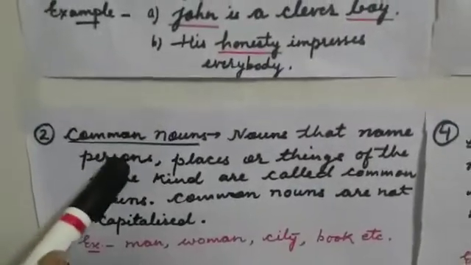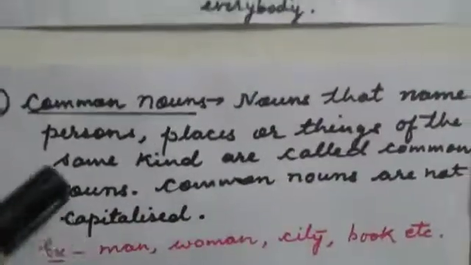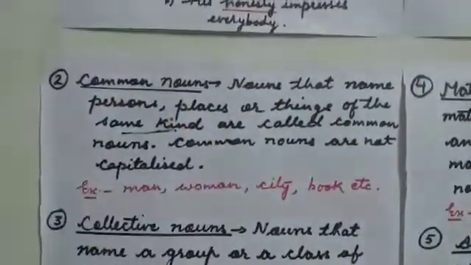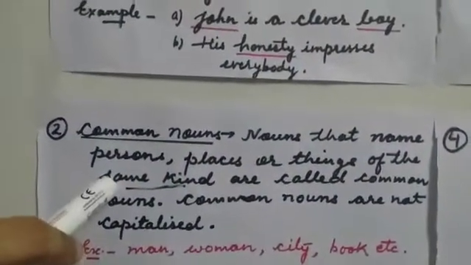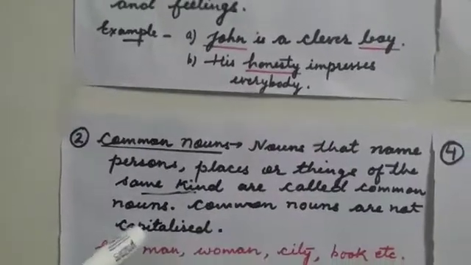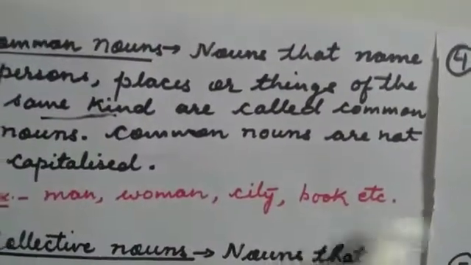Now the common nouns. Nouns that name persons, places or things of the same kind, please pay attention, the same kind, are called common nouns. Common nouns are not capitalized. For example, man, woman, city, book, etc.